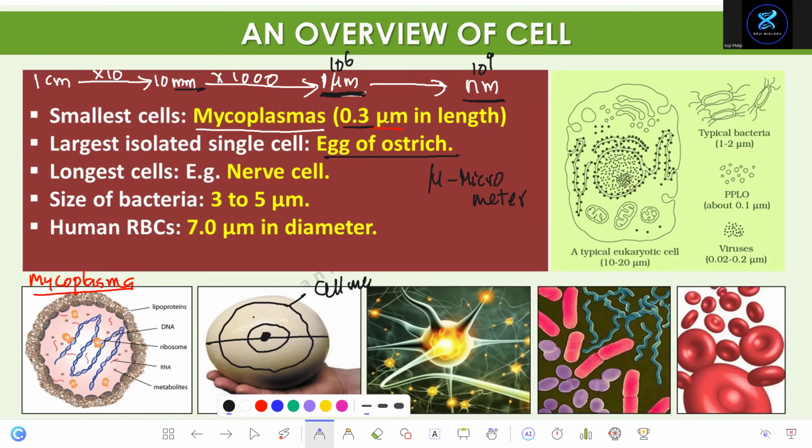So what's the largest cell? One egg is one cell. The largest cell is the egg of the ostrich. Remember, what's the longest cell? It's a nerve cell, right?